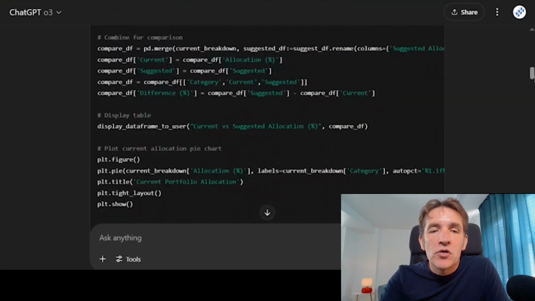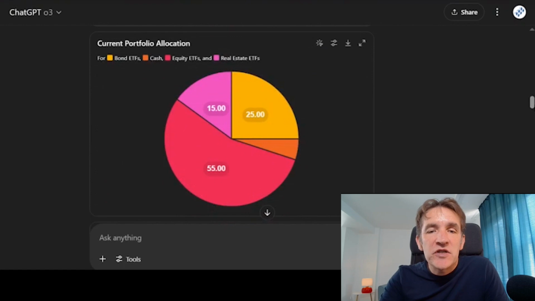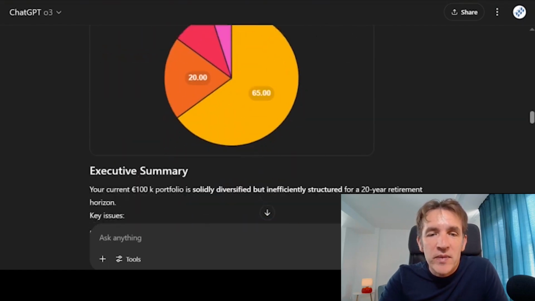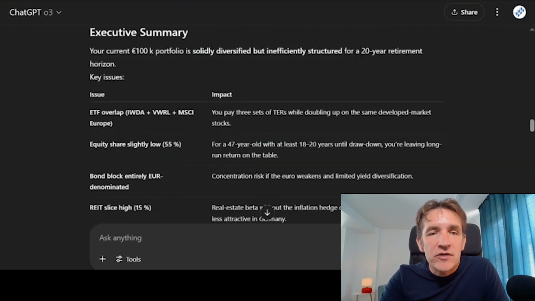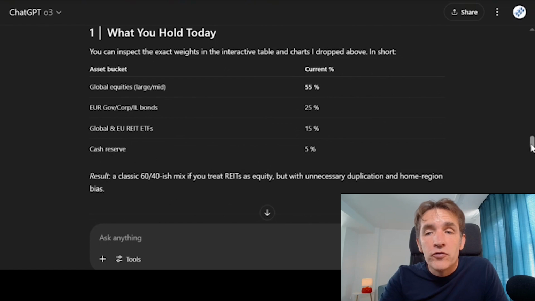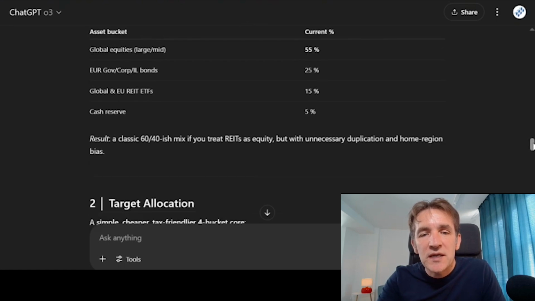I get some code of what it has been doing. And here you see it has created some visuals to represent my current portfolio. It's not really what I asked for, but that's actually quite nice information. Then I get an executive summary where it looks at potential issues of my portfolio. Here is an overview of what I have today. It has categorized the different ETFs into buckets and shows the percentage.